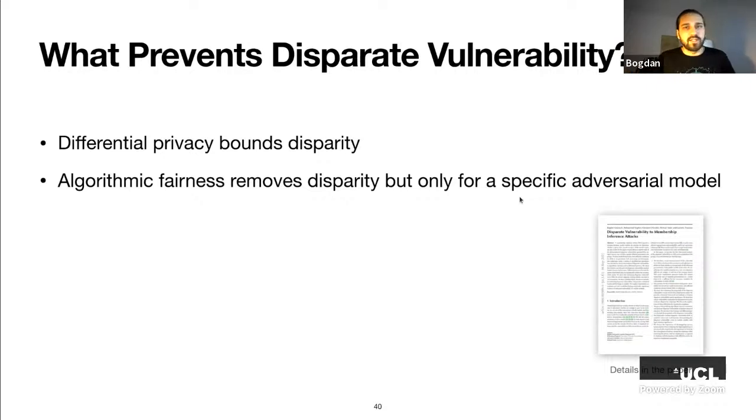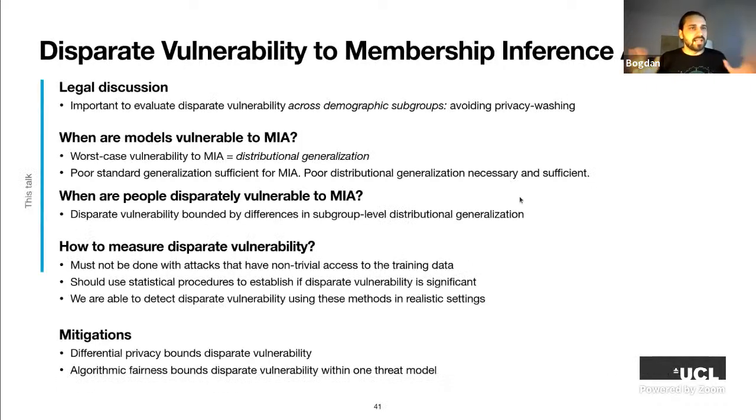So this mostly concludes my talk. So let me summarize everything I have talked about so far. I started with a legal discussion in which I argued why it is important to evaluate disparate vulnerability across specifically demographic subgroups. And this is to avoid privacy washing of machine learning models. I talked about when models are vulnerable to membership inference attacks, and in the paper we show that worst case vulnerability to membership inference attacks is equal to distributional generalization.